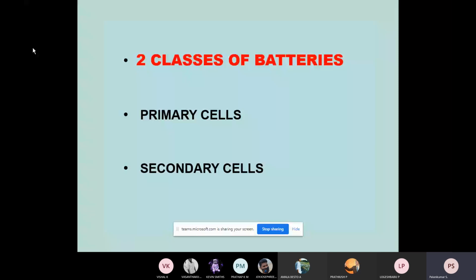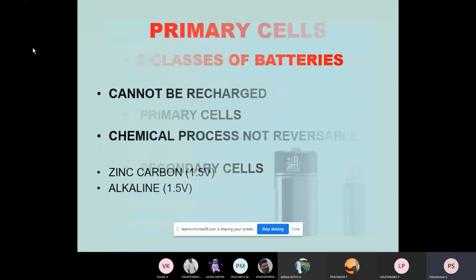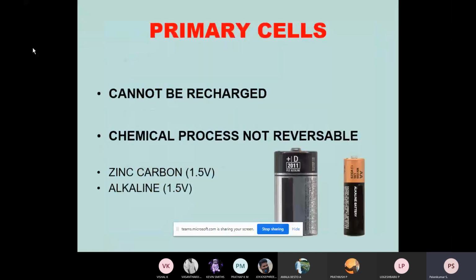Only the secondary cells can be charged. Primary cells cannot be recharged because the chemical processes are not reversible. An example is the AA size and D size batteries, zinc carbon and alkaline. These are all 1.5 volt batteries, and we cannot charge them.